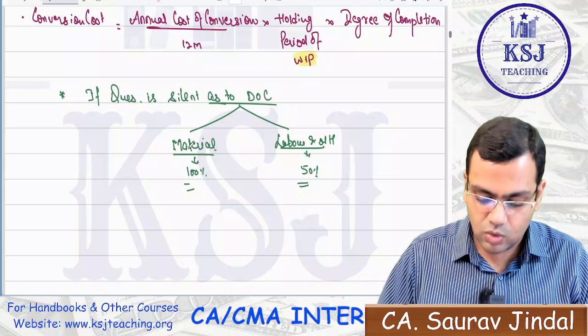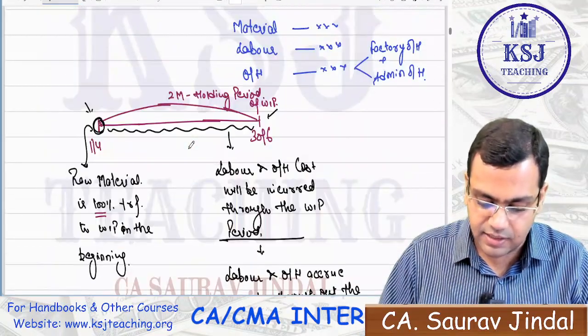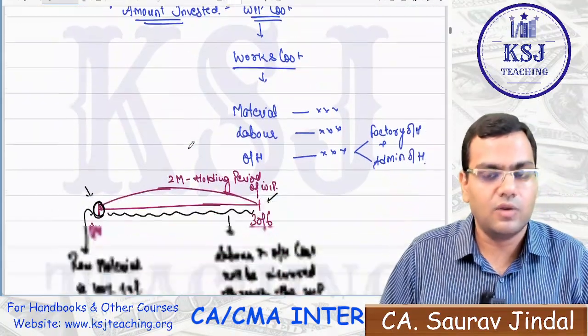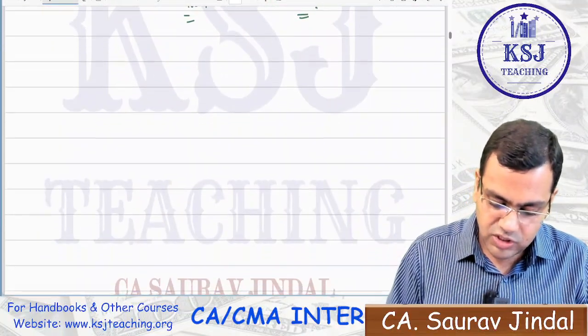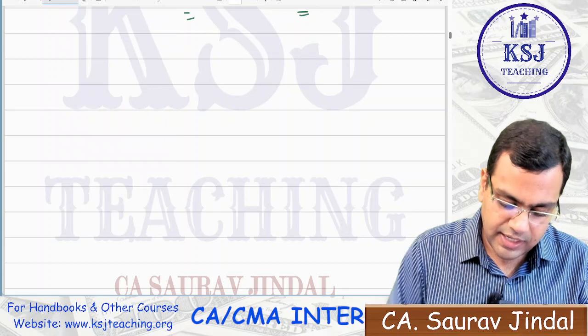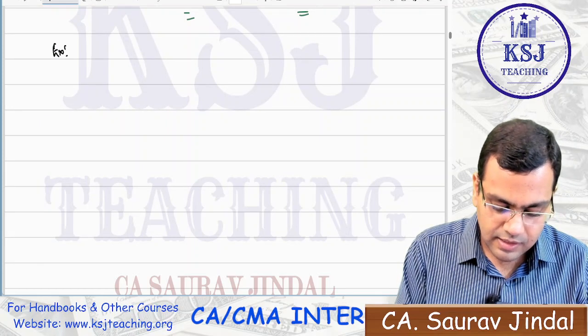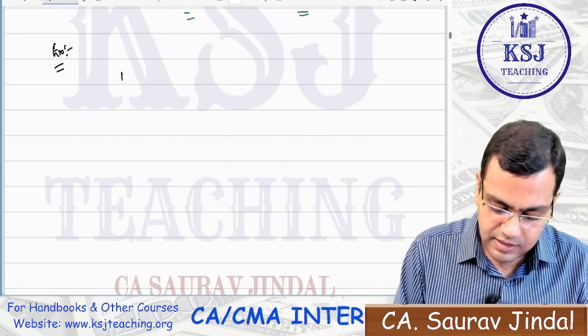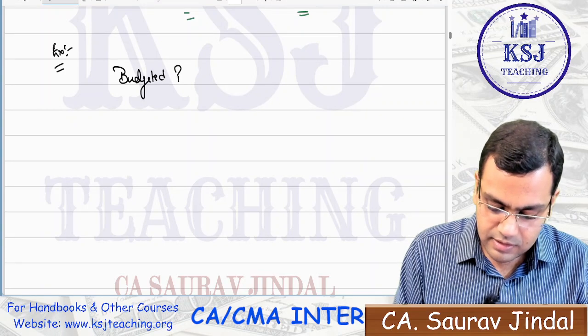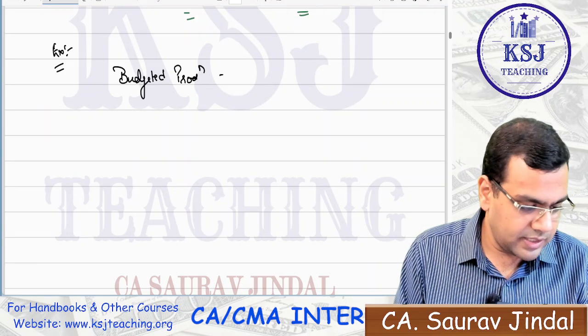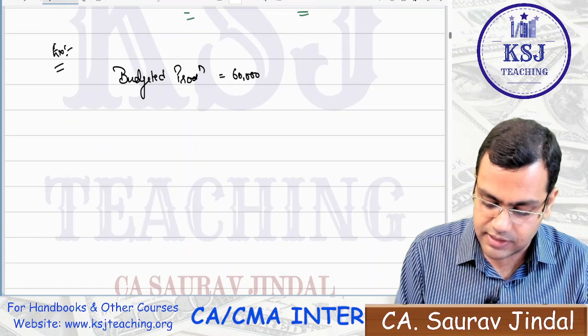So the whole scenario is regarding the WIP, that how you have to calculate the WIP. Let's write down a small example, right, which can help you in understanding this better. I say the budgeted production is equal to 60,000 units.